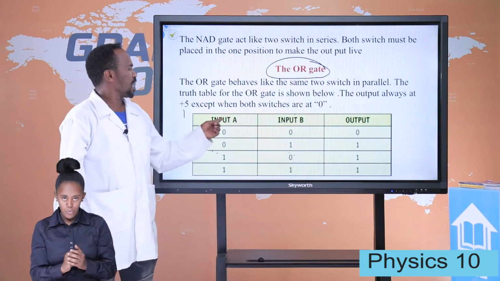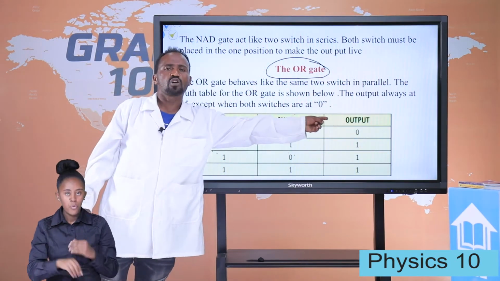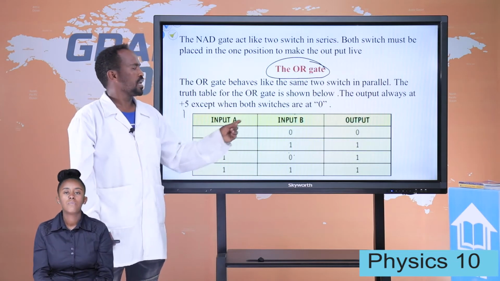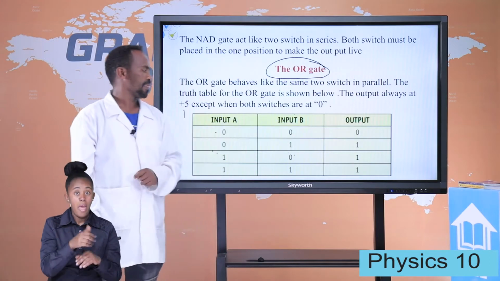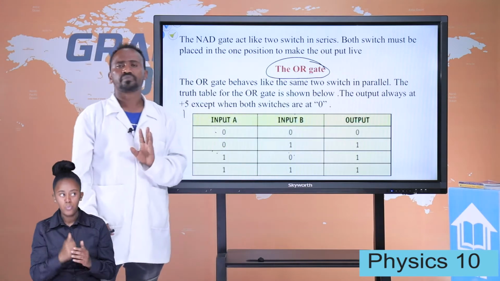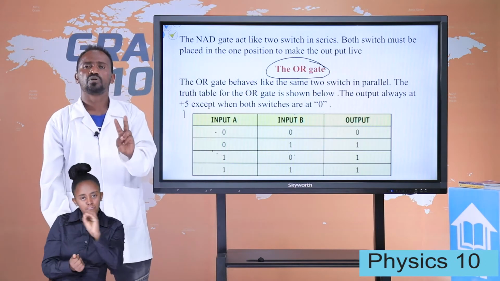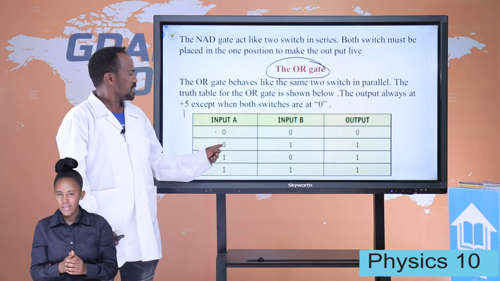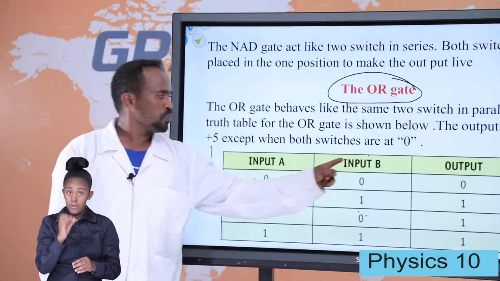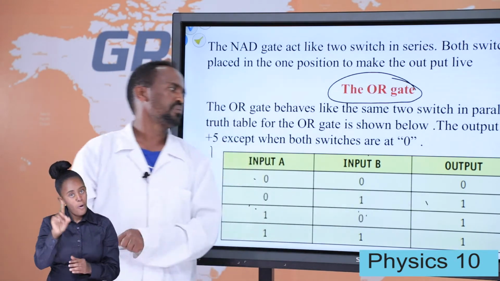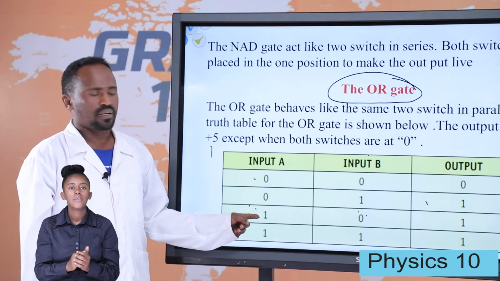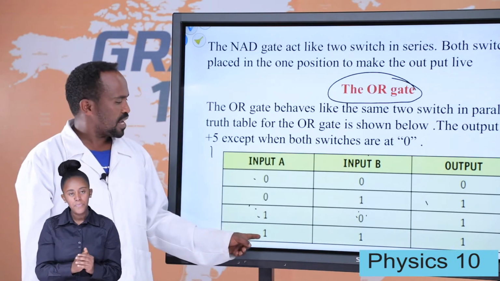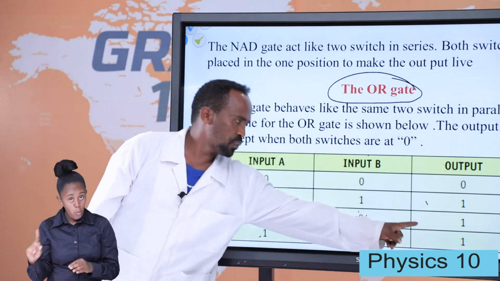Look at this one: input A, input B, and there is the output. Here there is 0 in input A and input B is also 0. We get output 0. If both inputs are 0, we get output 0, otherwise we get 1. Here, the input at A is 0, the input at B is 1, we get 1. The input at A is 1, the input at B is 0, we get 1. The input at A is 1, the input at B is also 1, we get 1.